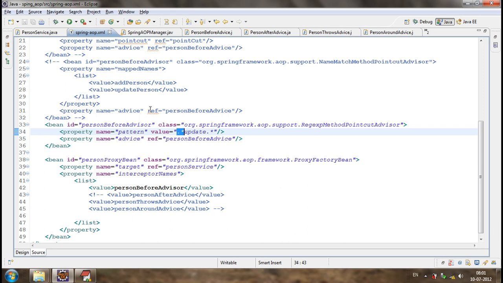Each pointcut is a join point, but not every join point is a pointcut. We use a pointcut as a specific join point where the specific advice should be executed. Understood?